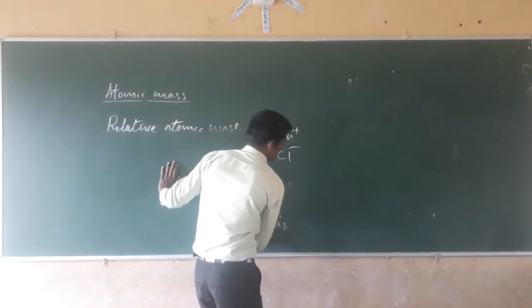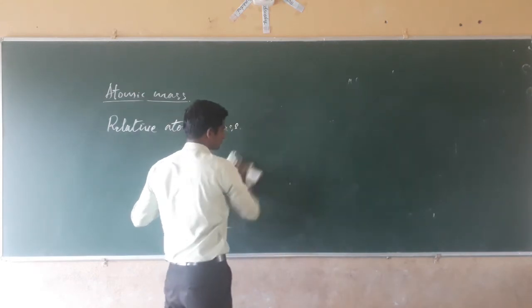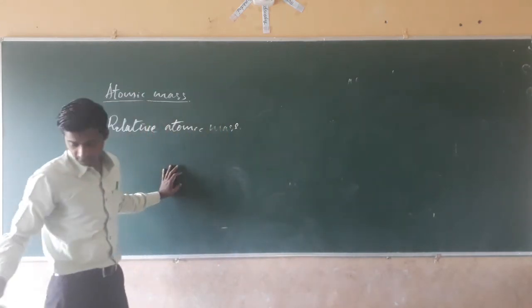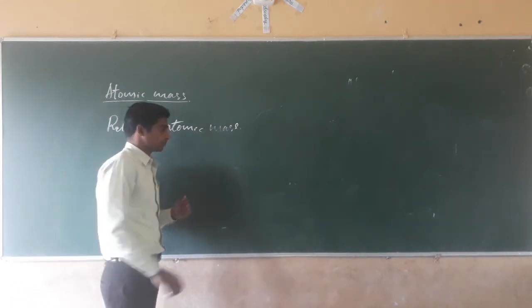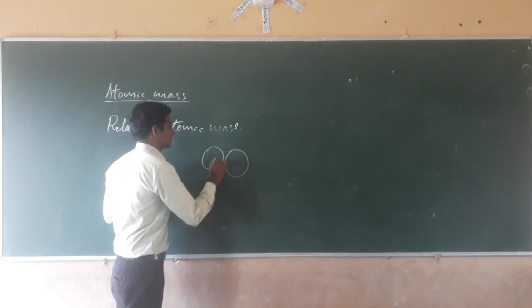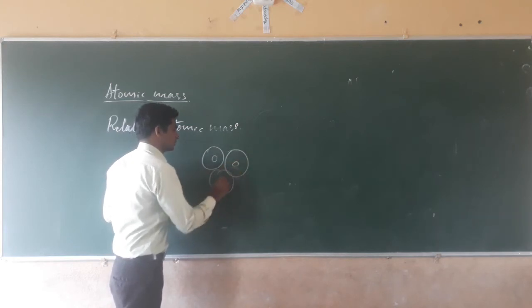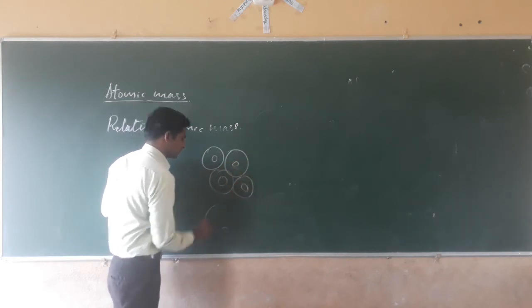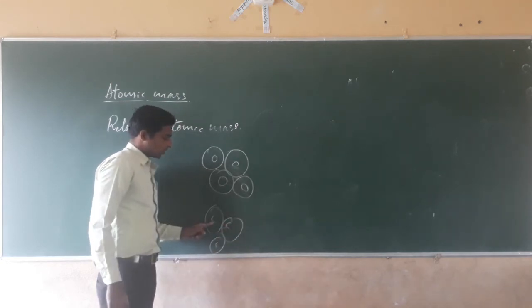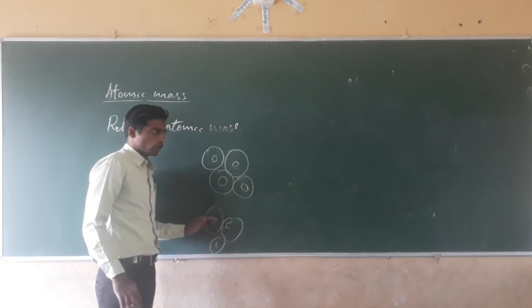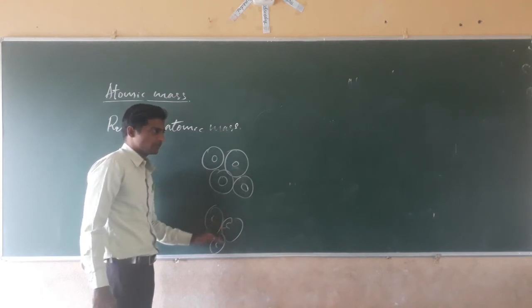Next, how the elements are present. Molecules of elements. A group of the same kind of atoms is called an element. For example, this is an oxygen atom. Or carbon, carbon, carbon: all atoms of the same kind, having the same physical properties and the same atomic mass.